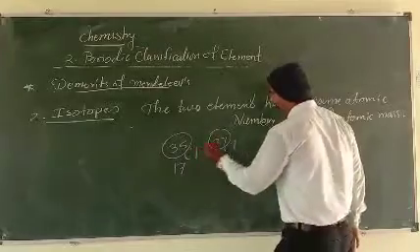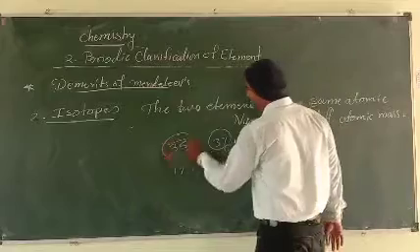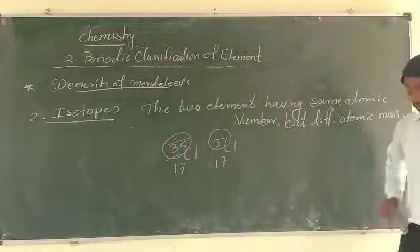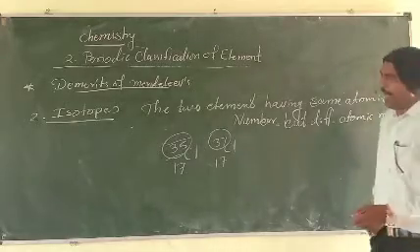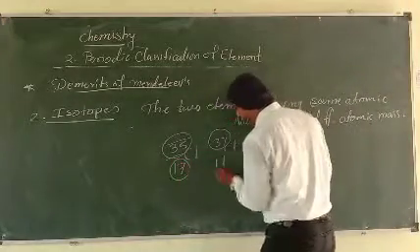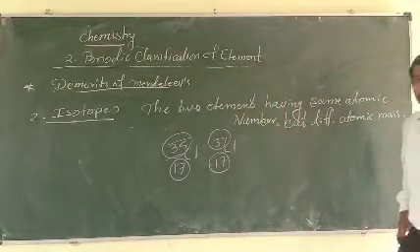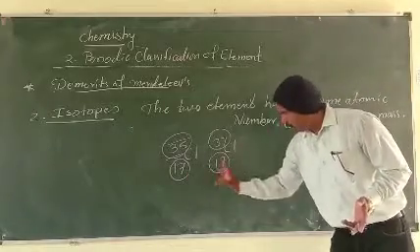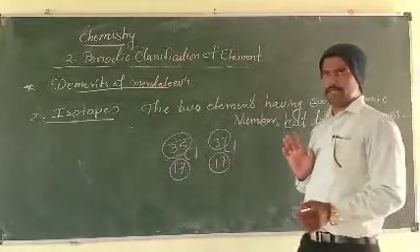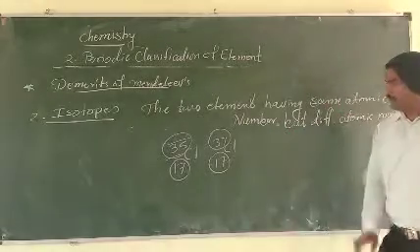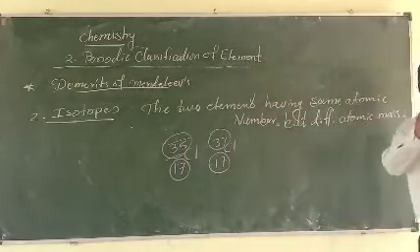How many places does chlorine require? Two. Why? Because their atomic masses are different. But in the modern periodic table, the atomic number is the same. That's why Henry Moseley said that only one position is required for chlorine. Understood?